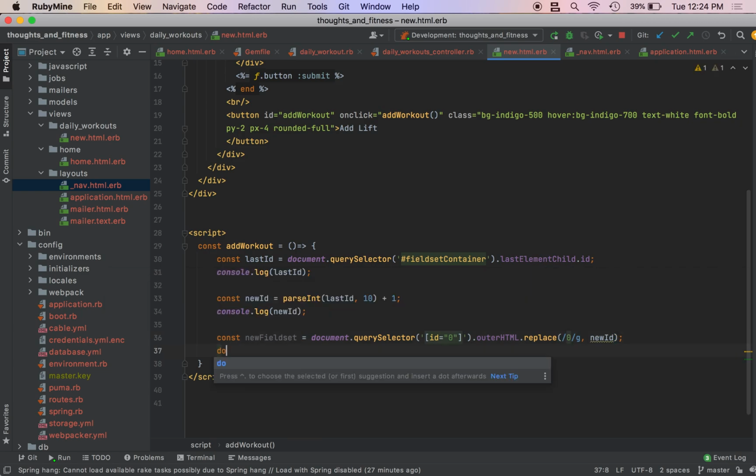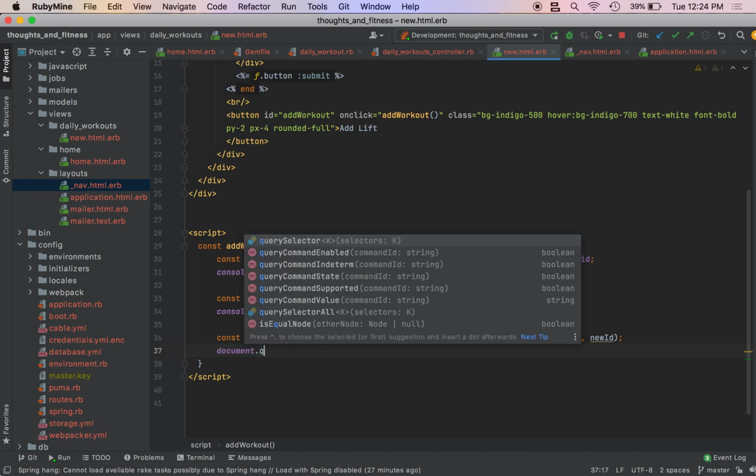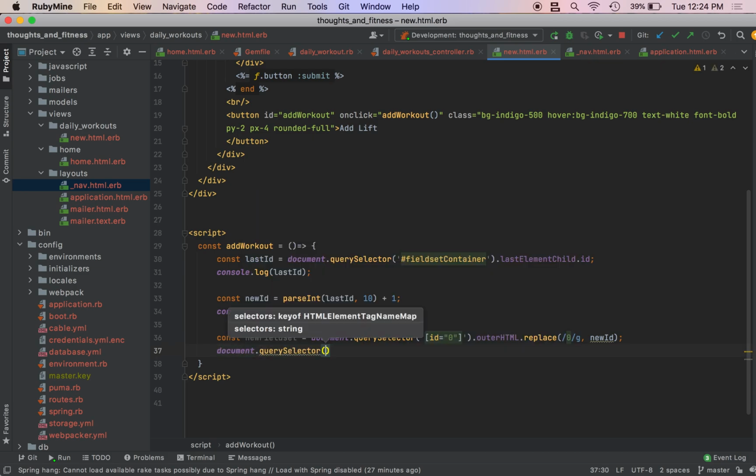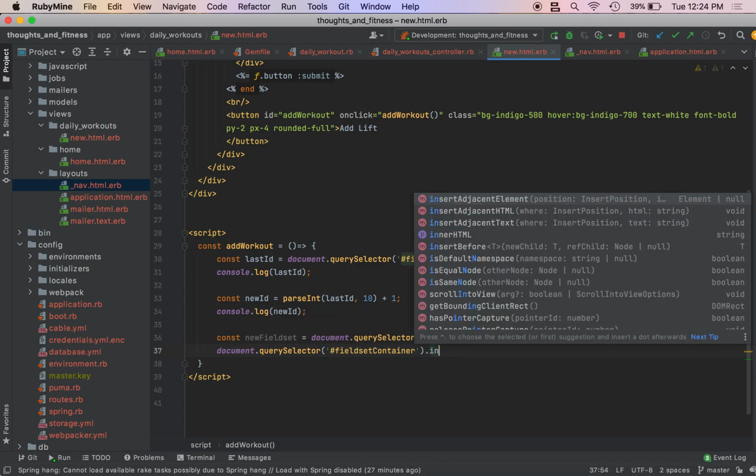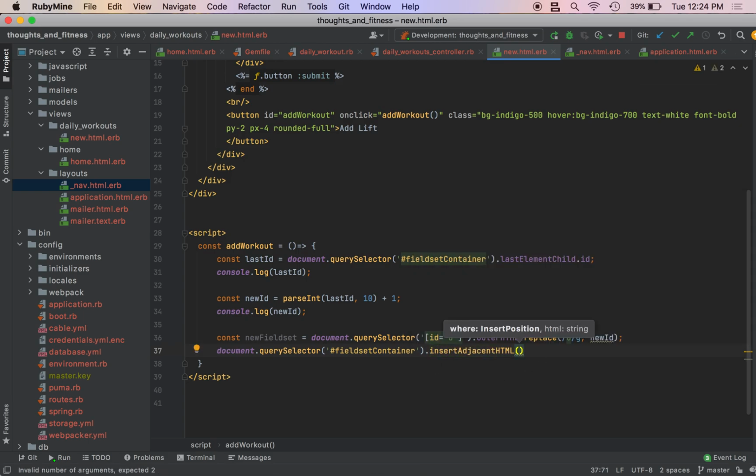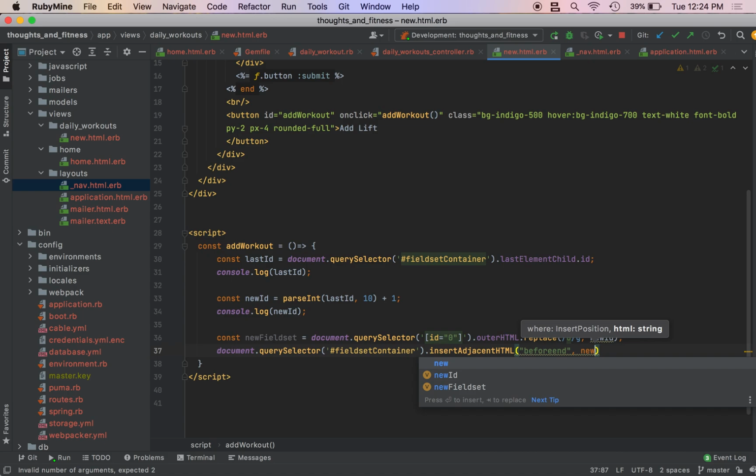And we're going to do document.querySelector fieldset-container.insertAdjacentHTML. Boom. And we're going to pass the beforeend string and then newFieldset.